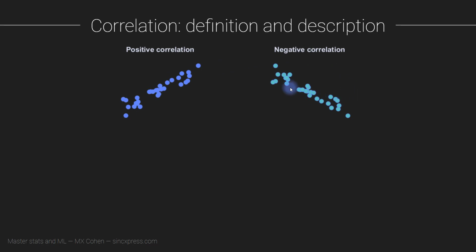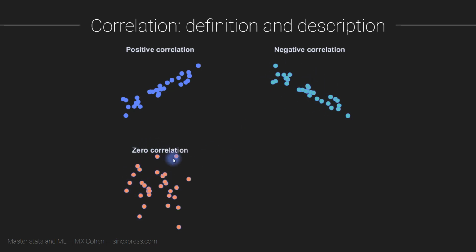Here's an example of a negative correlation. A negative correlation, or an inverse correlation, means that when one variable goes up, the other variable goes down. You can imagine that each of these dots is a person, and what we're plotting here is the temperature outside as a function of how much money people are spending buying winter coats. So as it gets warmer out, people are spending less money on winter coats. Or we can interpret it the other way. When it gets colder, people are spending more money on winter coats. Okay, so that's a negative correlation.